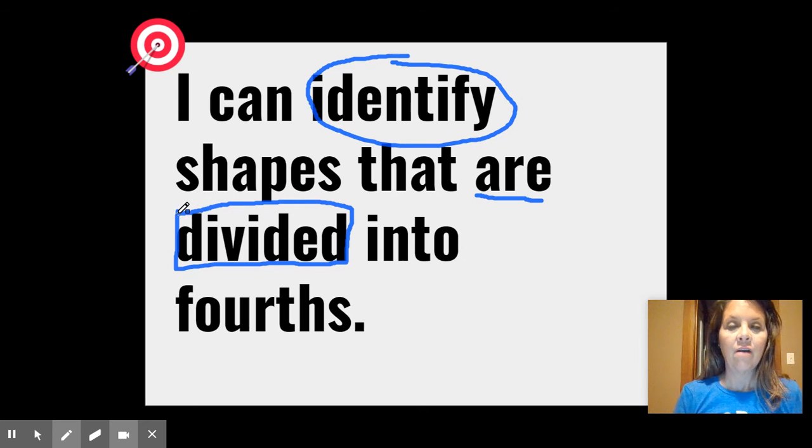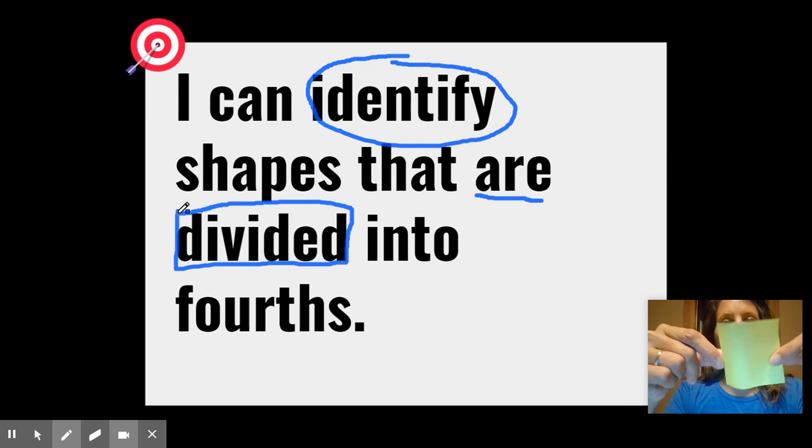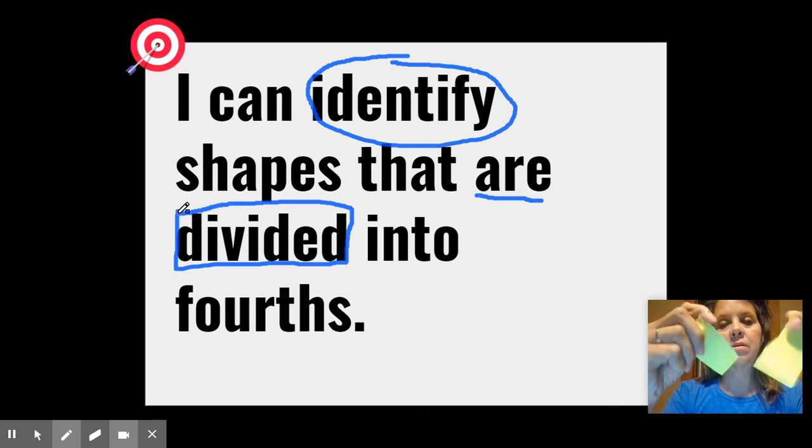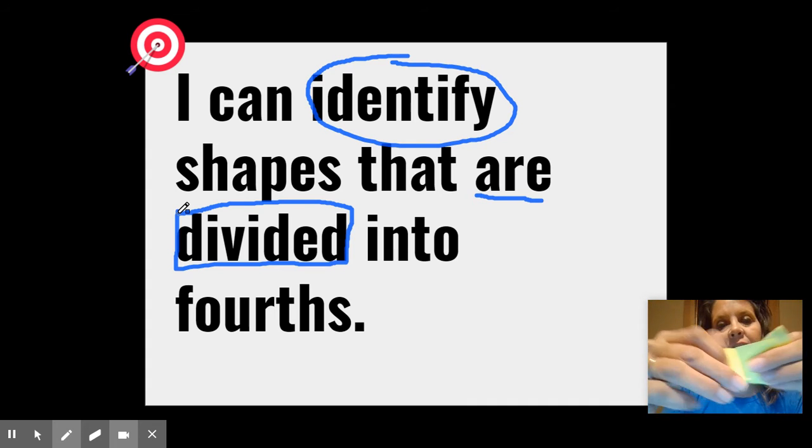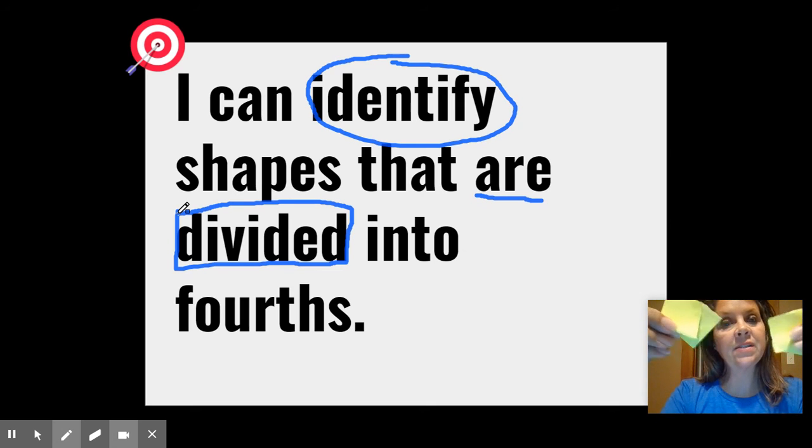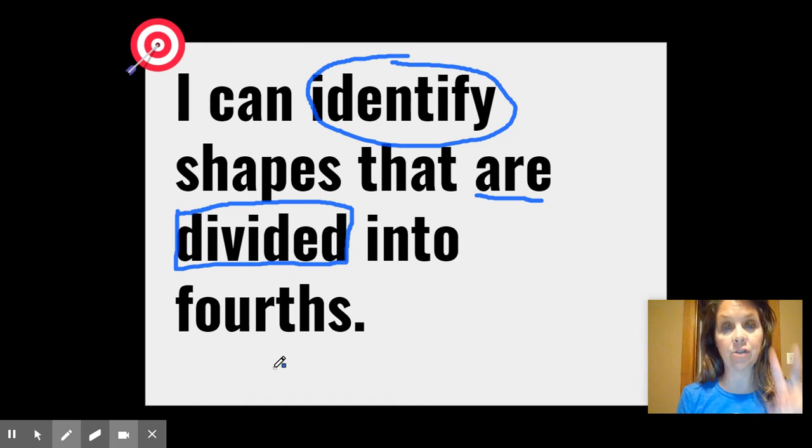Okay, friends, when something is divided, like this piece of paper, if I was going to divide this up, I would break it into pieces or parts. So I would tear it, cut it into parts. So I just divided the paper, and I might want to divide it to give other people some. So when something's divided, it's broken into parts, okay? So we're going to identify shapes that have been divided into fourths, okay? Yesterday was halves. That was 2 pieces. Today is fourths.